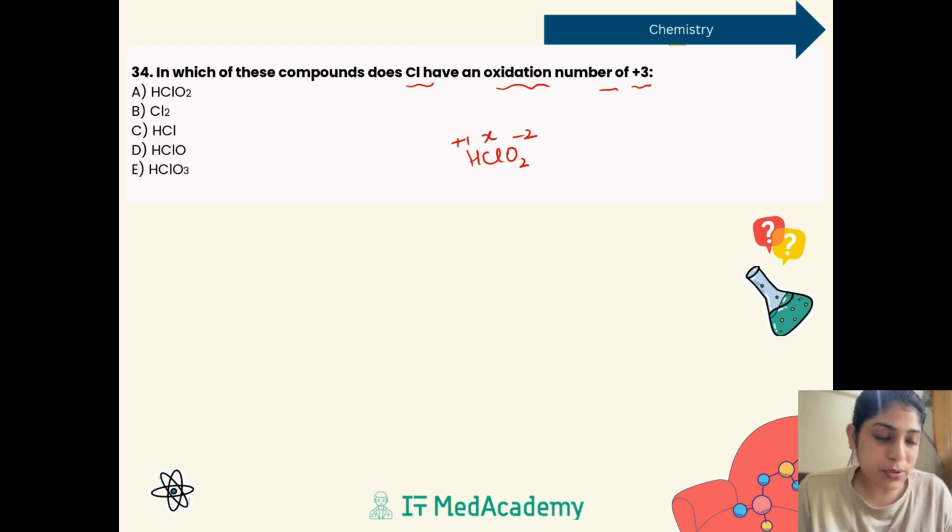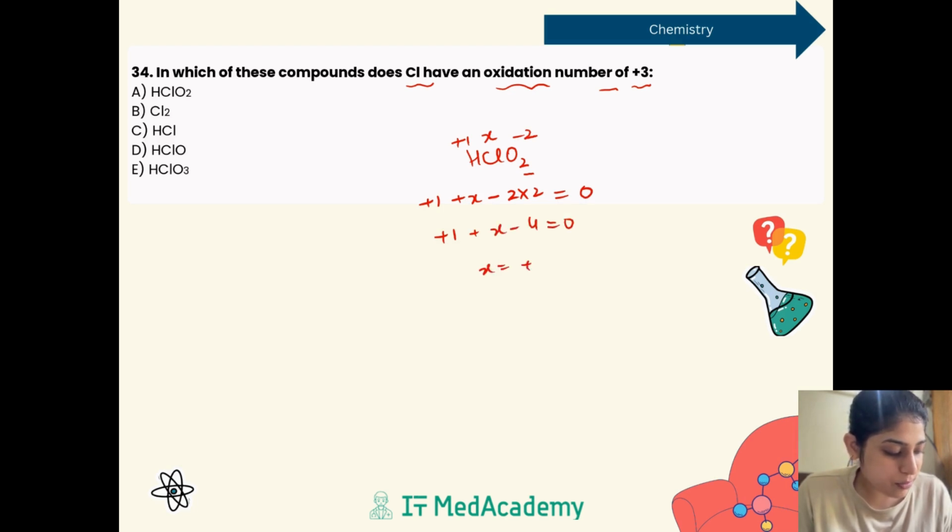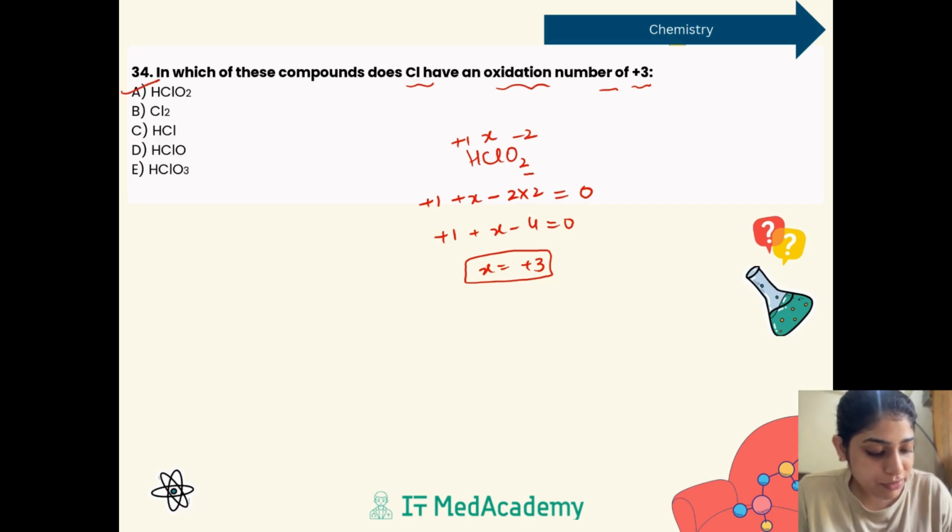So what about chlorine? Let it be X. So it will be +1 plus X minus 2 into 2, because there are 2 oxygen atoms, equals 0, because no charge is there on the entire molecule. So it will be +1 plus X minus 4 equals 0, and X comes out to be +3. So the very first option is your answer, that is +3.